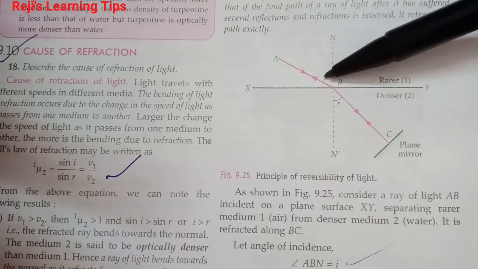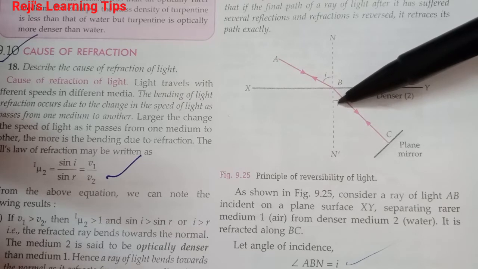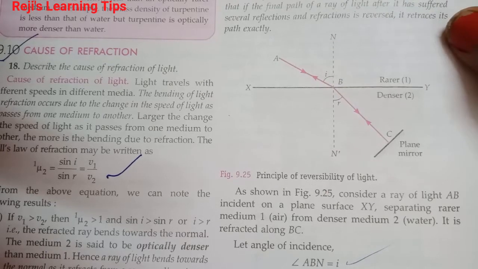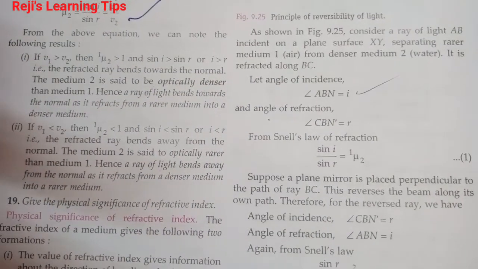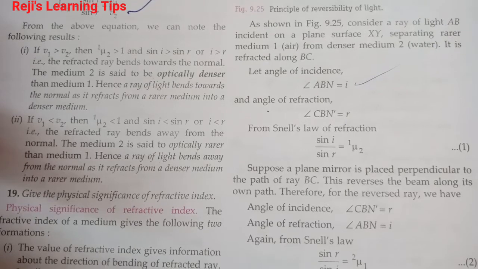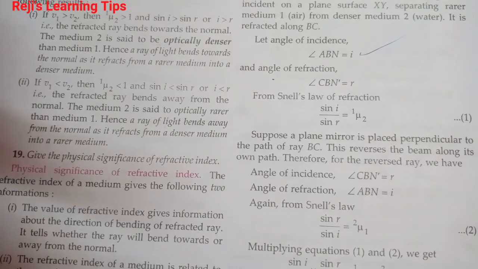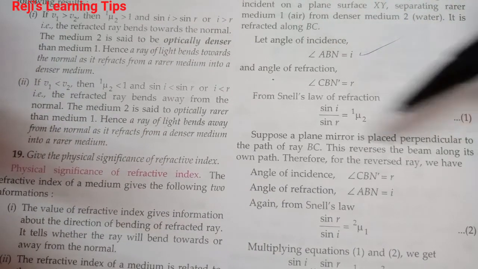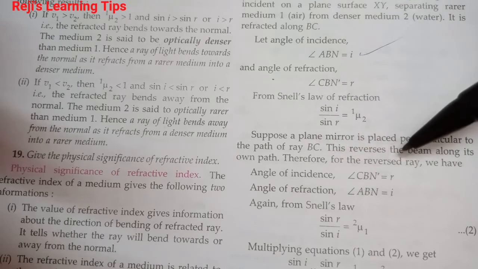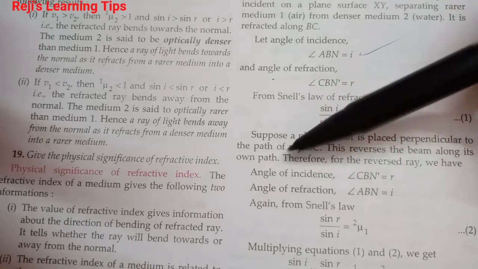Then the angle of incidence i is the angle ABN, that is i. This is the angle of refraction, that is EBN dash, that is r. From Snell's law of refraction, sin i divided by sin r is equal to mu 21. Mu 21 means the refractive index of the second medium with respect to the first medium. Suppose a plane mirror is placed perpendicular to the path of the ray. This reverses the beam along its own path.